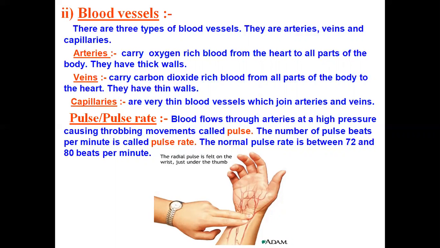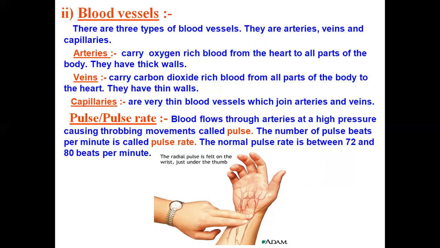Second is veins. They carry carbon dioxide-rich blood from all parts of the body to the heart. So children, here is the difference between these two. The first difference: arteries carry oxygen-rich blood, and on the other hand veins carry carbon dioxide-rich blood.